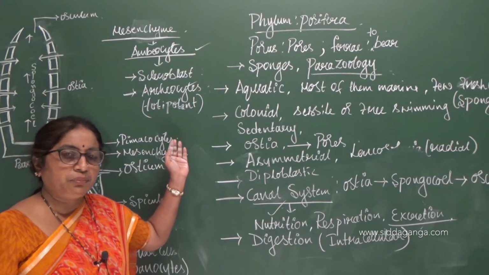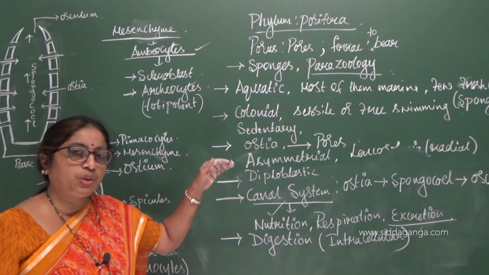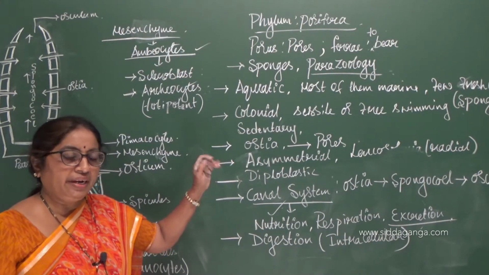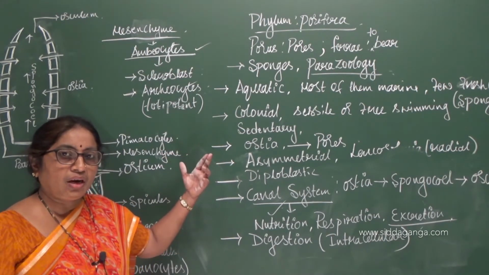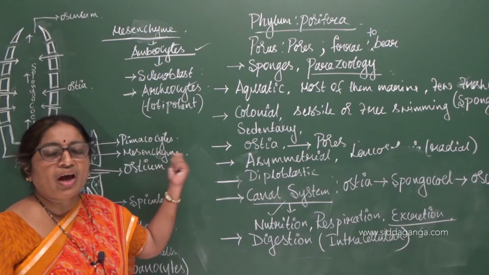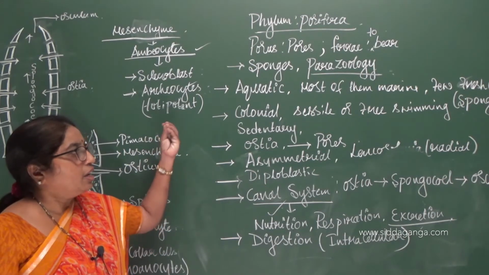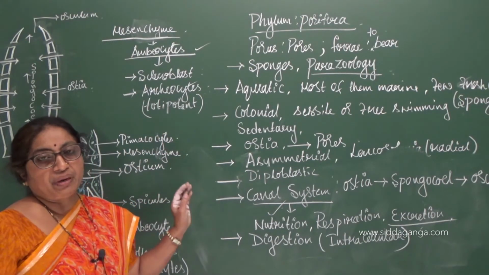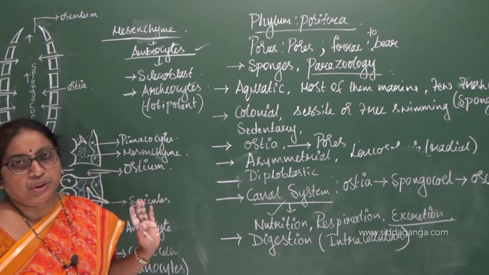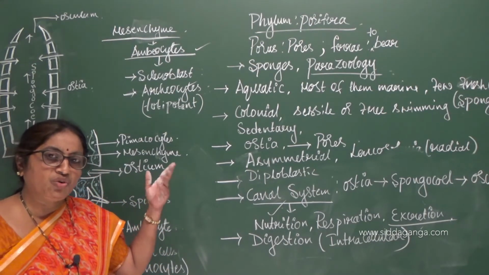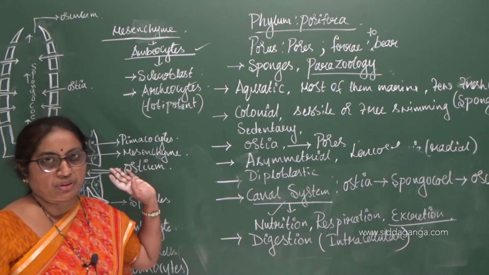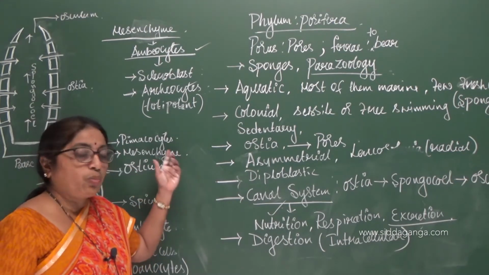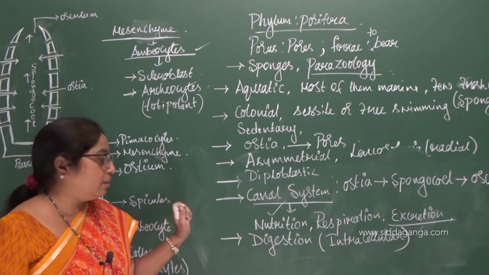Animal kingdom has been classified based on the cellular organization, and these are multicellular organisms with cellular grade of organization where group of cells are present, but they are not derived into tissues. No tissues are present, no organs are present, no organ systems are present. So, group of cells itself will perform particular functions.